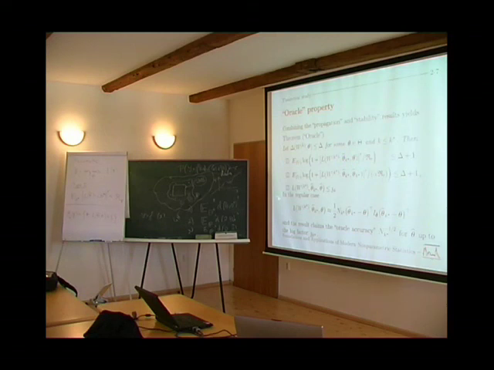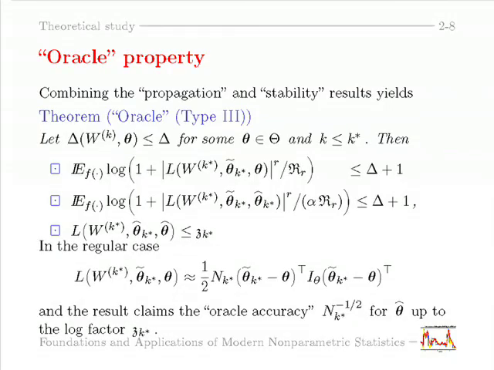And if we project this result to the regular case, what we can show is that the oracle estimate can be decomposed like this, and we have the quality nk star to the -1/2.